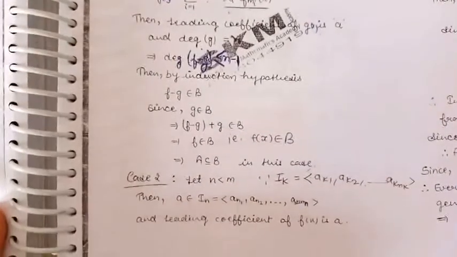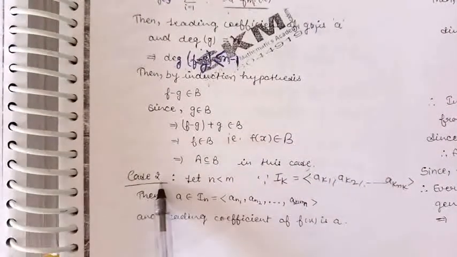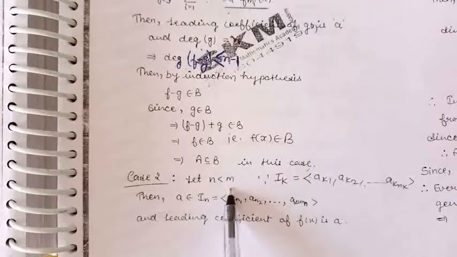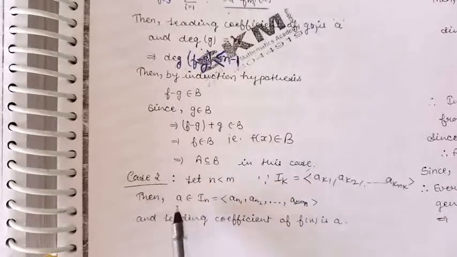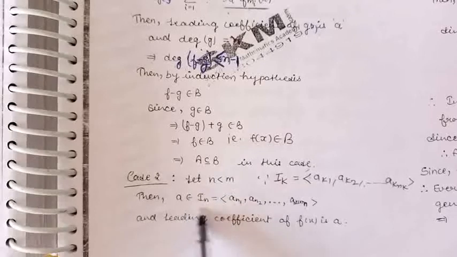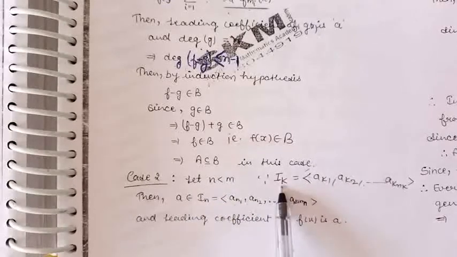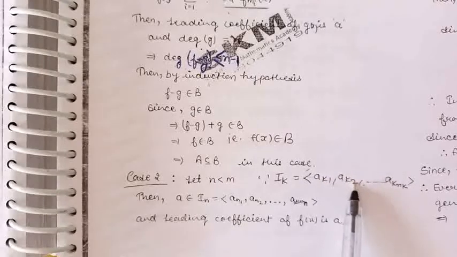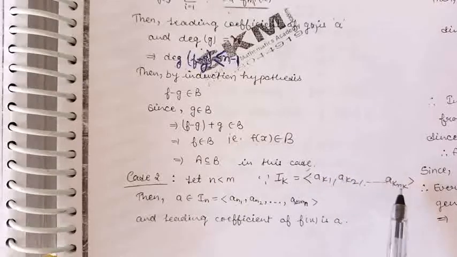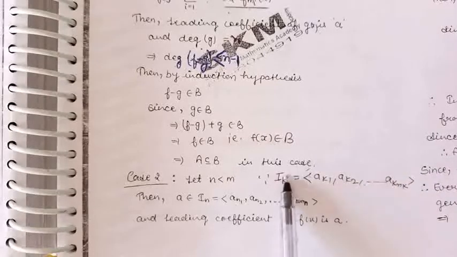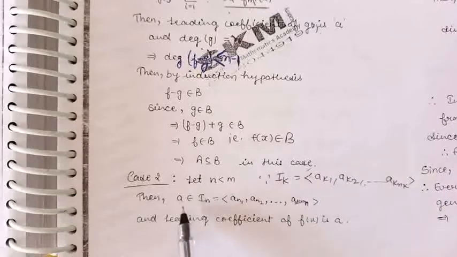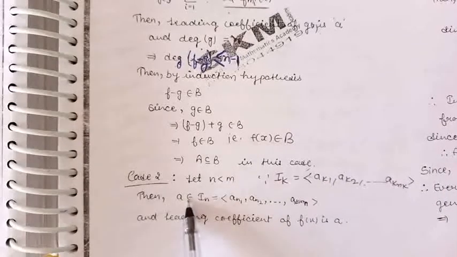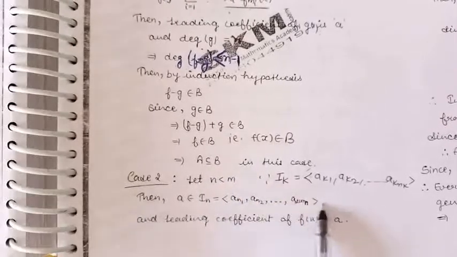Now let us consider the second case, when n is less than m. Now a belongs to I_n. By definition, we have taken I_k generated by the elements a_{k1}, a_{k2}, a_{k3} up to the element a_{k n_k}. So putting k equal to n here, we can say that a belongs to the ideal I_n, which is generated by these elements.